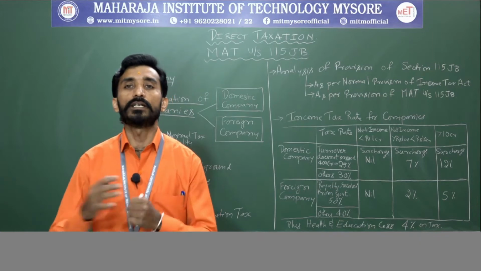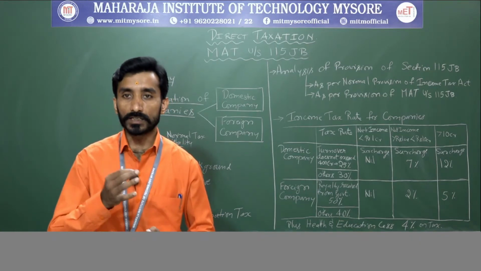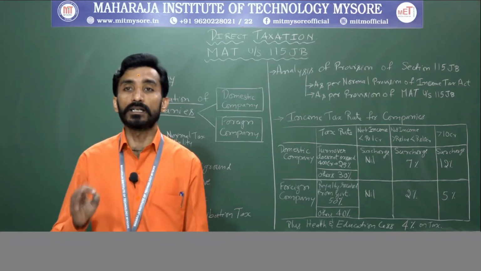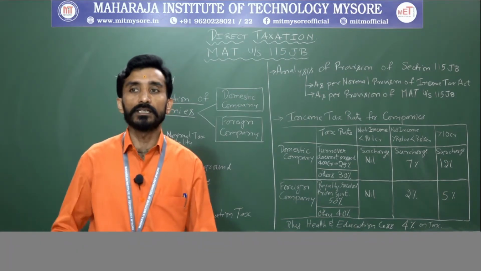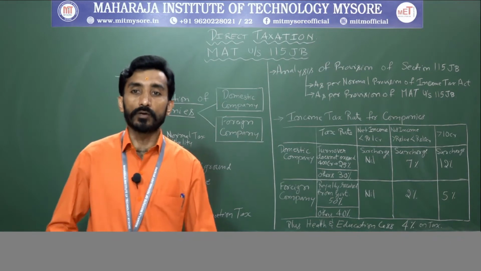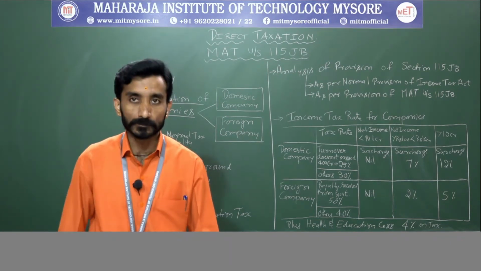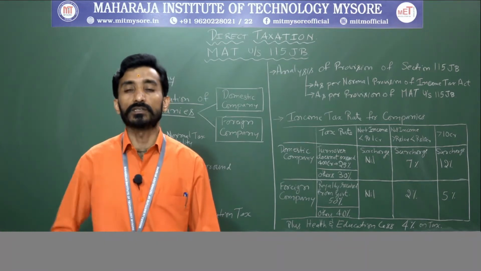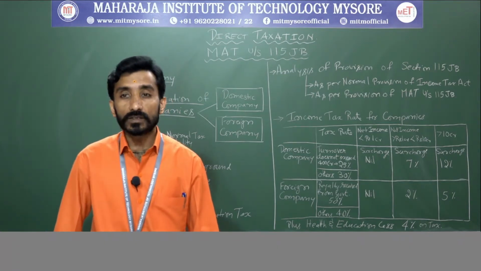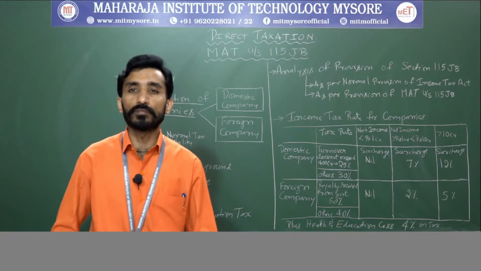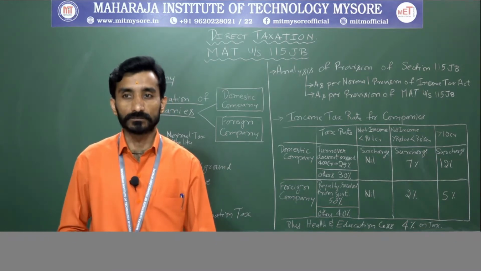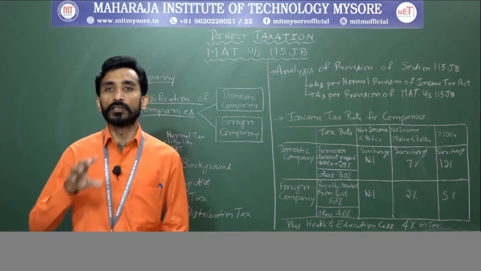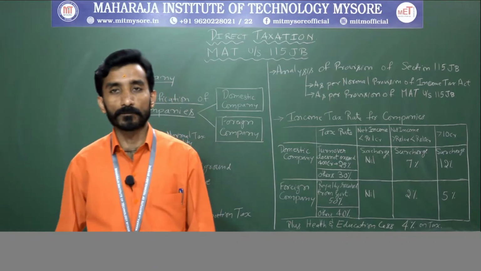Condition number 1: the company should have been formed and registered under the Companies Act 1956, now it is 2013. Next condition: the registered office or the principal office of the company should be in India. These are the two conditions it should satisfy to be an Indian company.